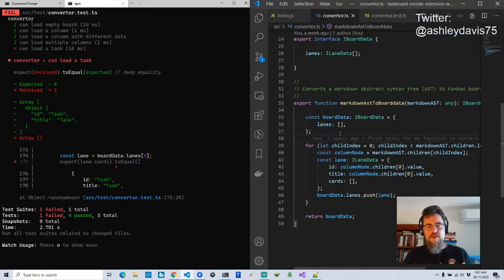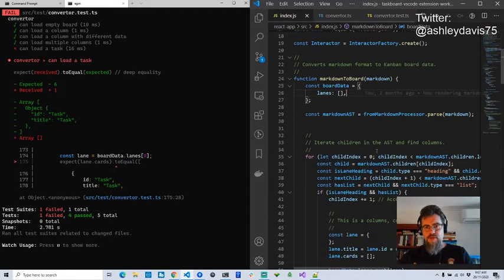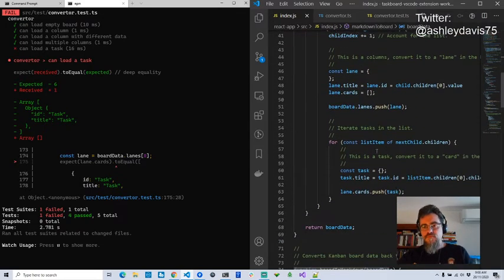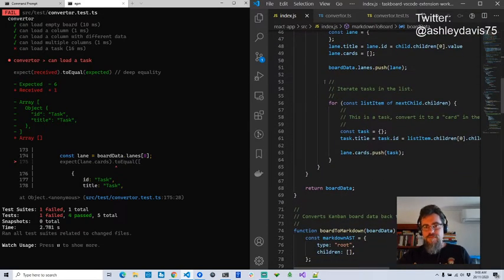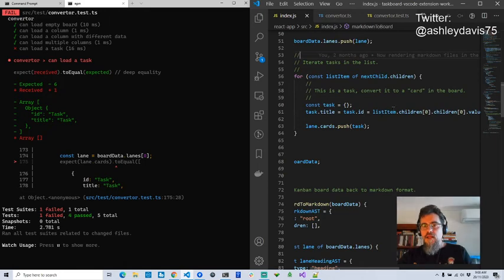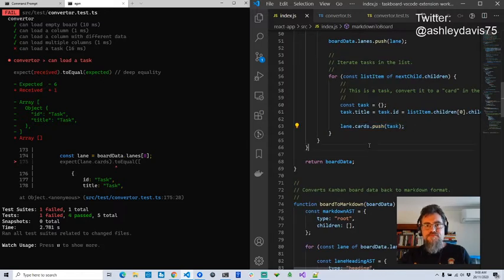So I've set up what I expect the expectations to be, but the code to actually do that doesn't exist yet. I am going to have a quick look at my prototype to remember how this should actually work. So we're saying here for each task in the list, we're going to pull that task out of the list item and push it on the list of cards.